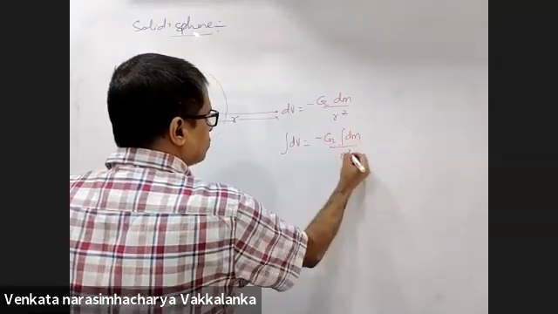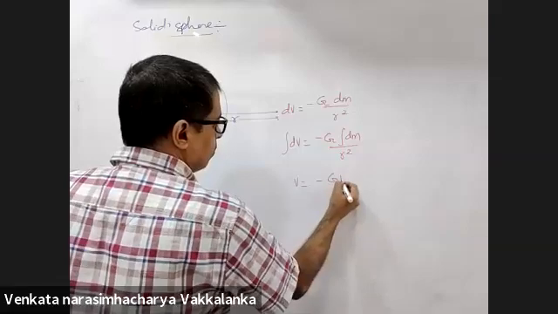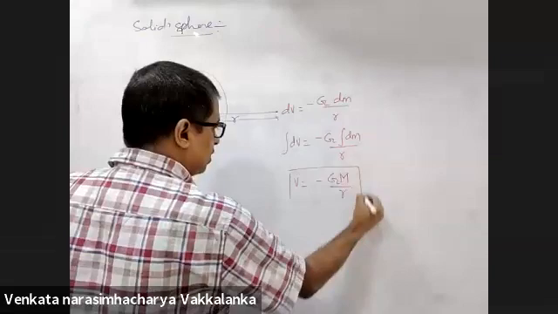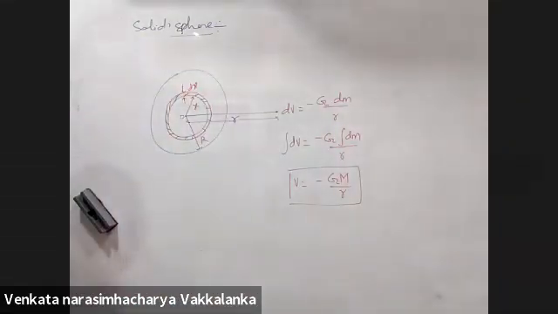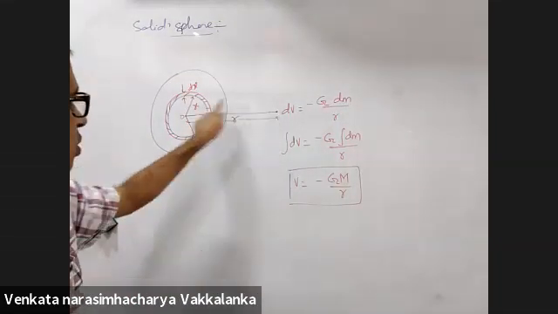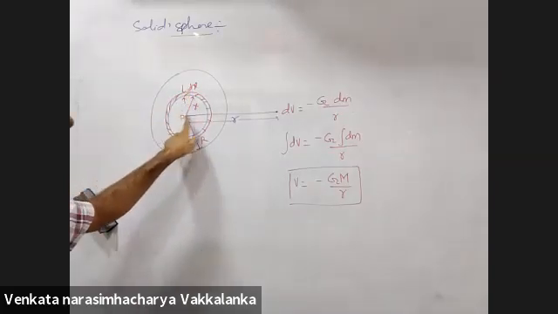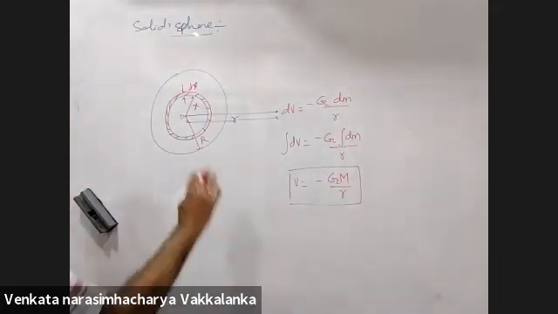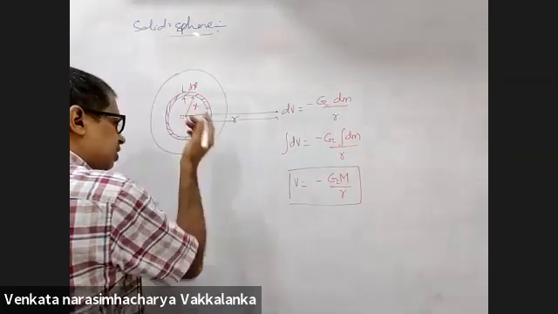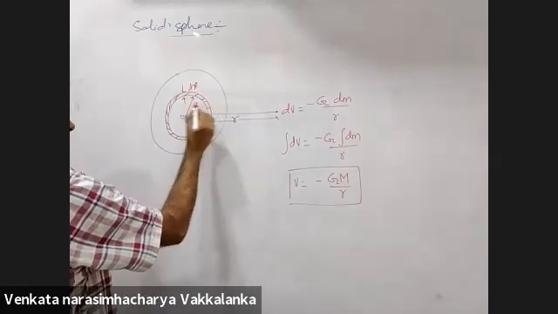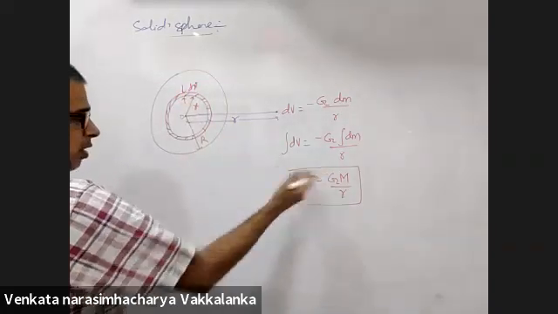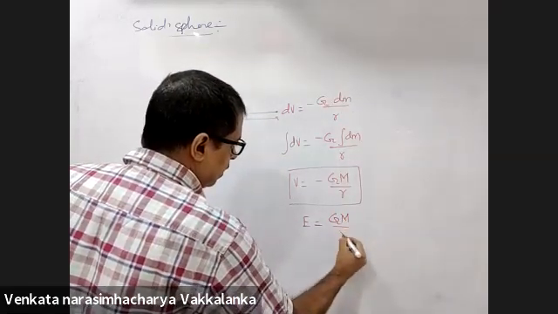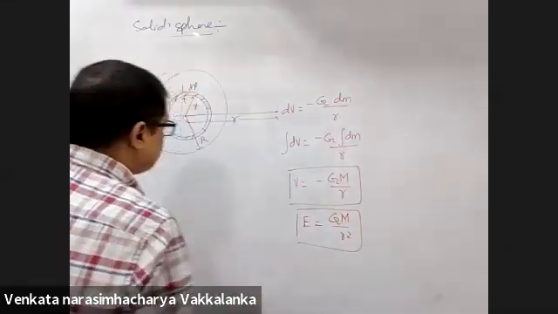Integral of G dm by r gives minus GM by r potential. For any external point, whole of the mass of the shell appears to be at the center. Integral dm is capital M. All the shells will appear to be at the center only. Each shell, I'll place it here. If I add up all, that's capital M. So what will be the field? GM by r square is the field.